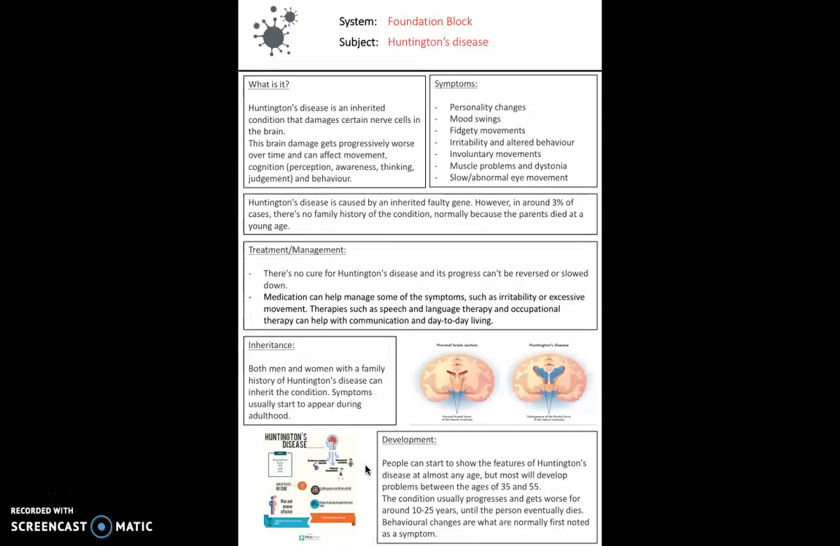So symptoms include personality changes, mood swings, being fidgety, and irritability and involuntary movements. So there's quite a few symptoms of Huntington's, and it's really important to use medication to get those under control. Therapies are also really important, so in terms of helping with speech and language therapy and occupational therapy, which really helps improve also the quality of living for the patient.